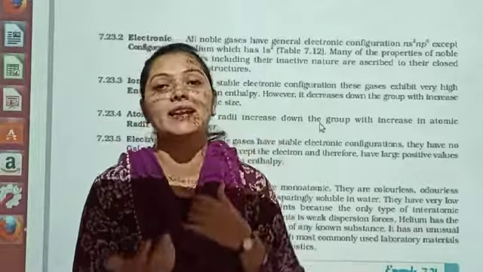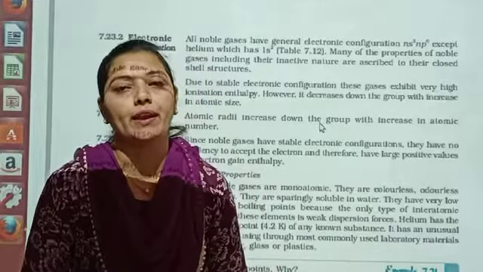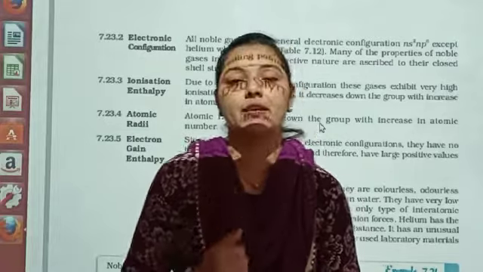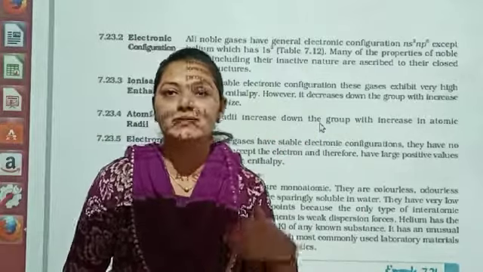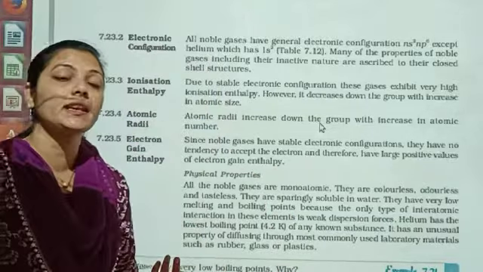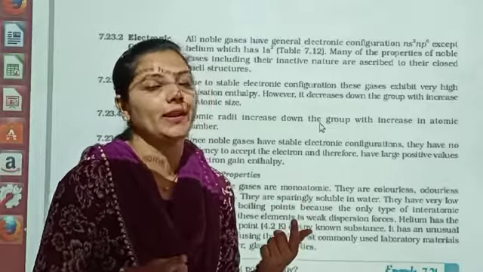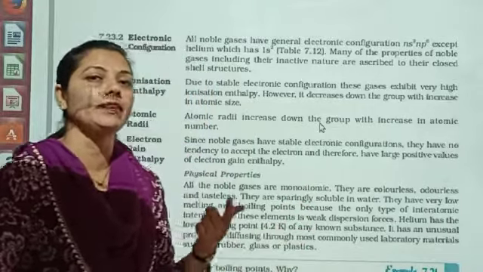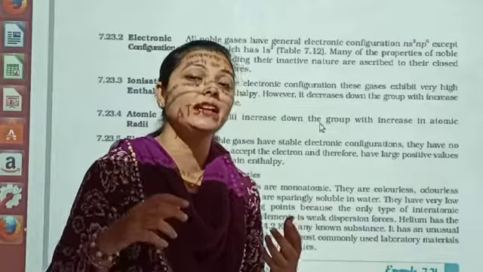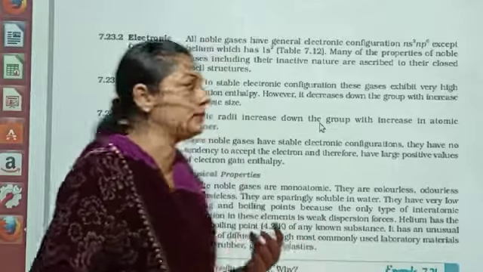Then why is helium placed in group 18? Helium has only 2 electrons, so why is it placed there? The reason is that it resembles the other noble gases. In the first shell, only 2 electrons are required, so as helium has 2 electrons, it resembles the other completely filled elements, and that is why it is kept in group 18.